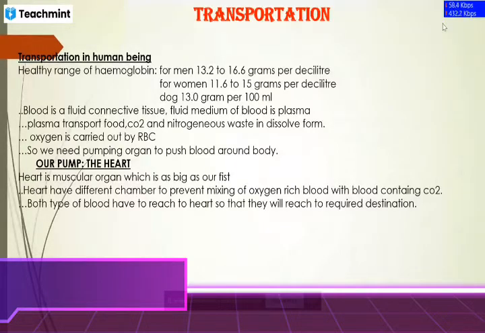So one of the important questions is why there is a difference or variation between men and women in the hemoglobin range. There are actually a variety of reasons, but the main reason here is estrogen and testosterone. Have you heard the names? I think you heard. These are the sexual hormones that we have already covered in class 9 in the reproduction chapter. So that's the main reason: estrogen in women.